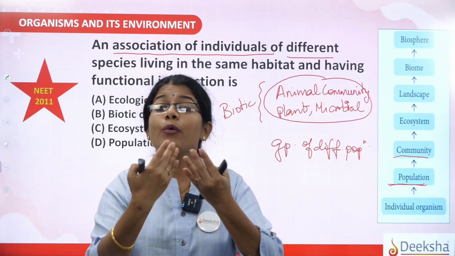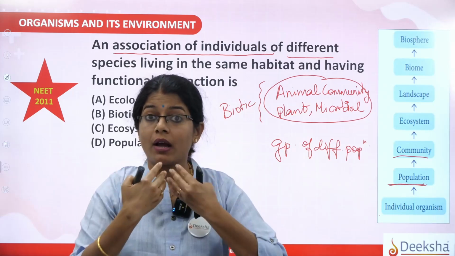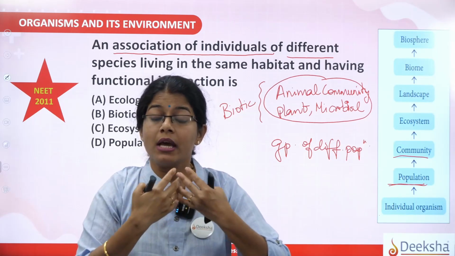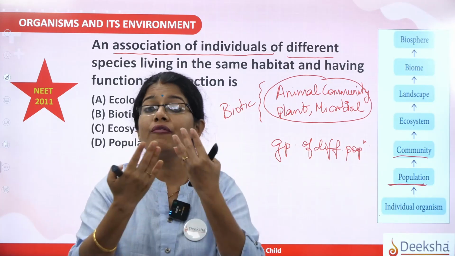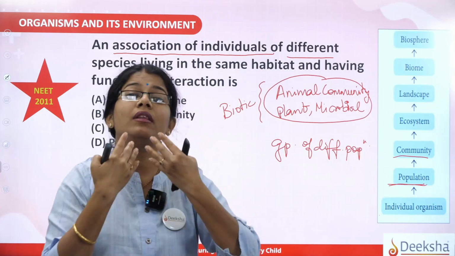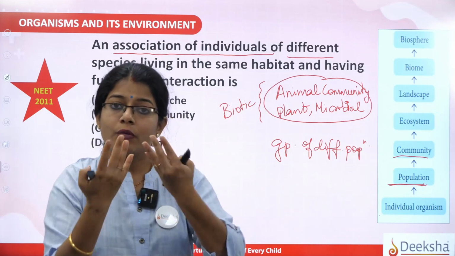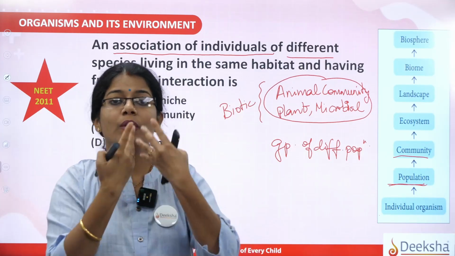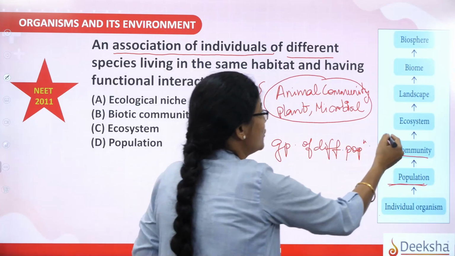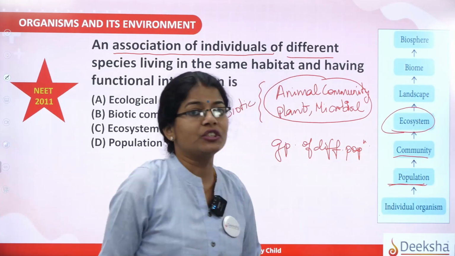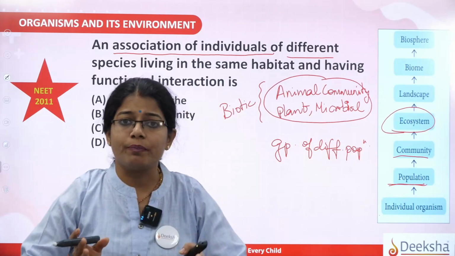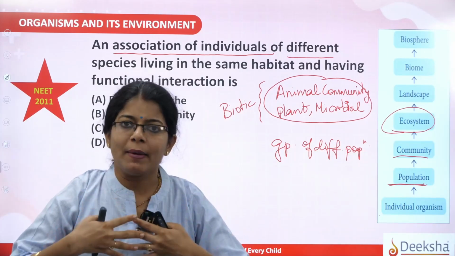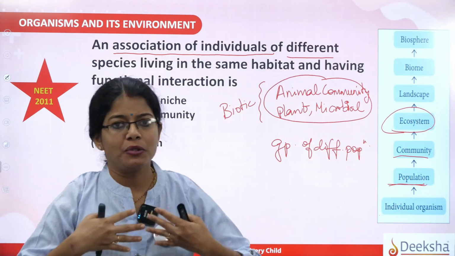So that is how you are interacting. The living community, that is a biotic community, is interacting with the abiotic world, that is non-living factors. So when the living world interacts with the non-living world, it gives rise to something called what? The ecosystem, right? So that ecosystem is the interaction of the environmental factors with the biotic world.